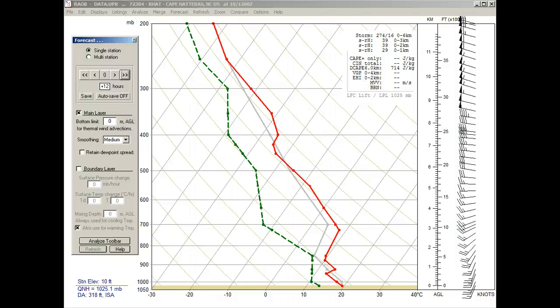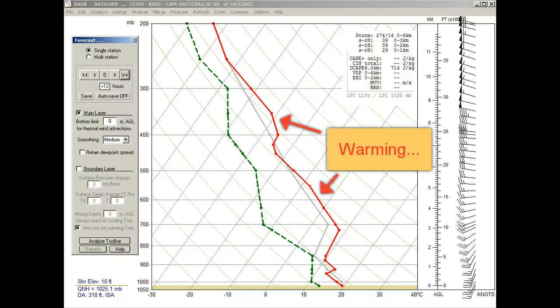Now let's take a closer look at the forecast profile. There are 2 sections which show warming and 2 sections which show cooling. The warming is caused by veering winds and the cooling is caused by backing winds.